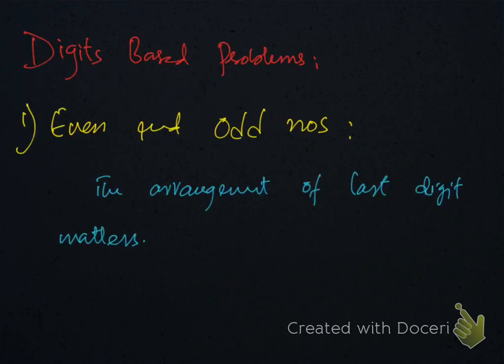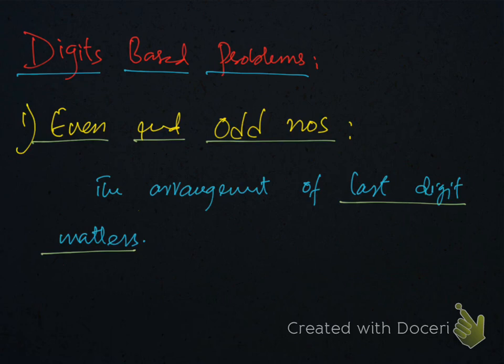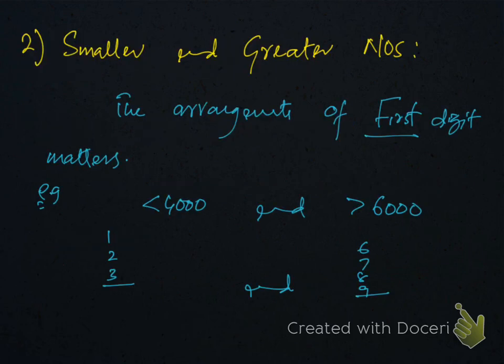Digit based problems. Even and odd numbers: for even and odd numbers, the arrangement of the last digit matters. In fact, for multiples as well, the arrangement of the last digit matters. Smaller and greater numbers: for smaller and greater numbers, the arrangement of the first digit matters. You need to arrange the first digit carefully. For less than 4,000, for example, if the number is less than 4,000, then the first digit must be less than 4. It could be either 1, 2 or 3.